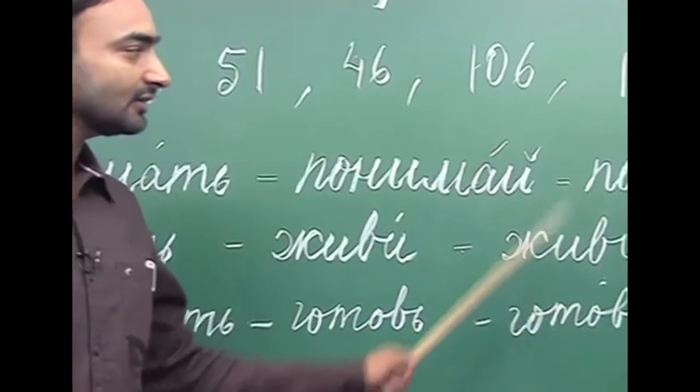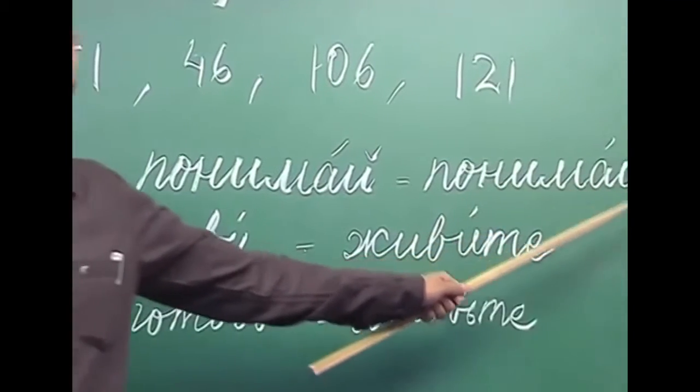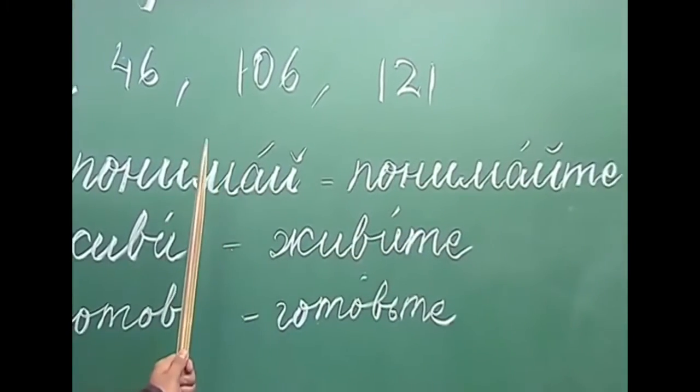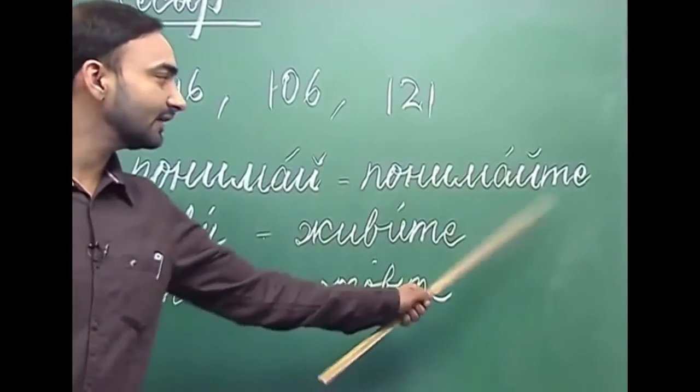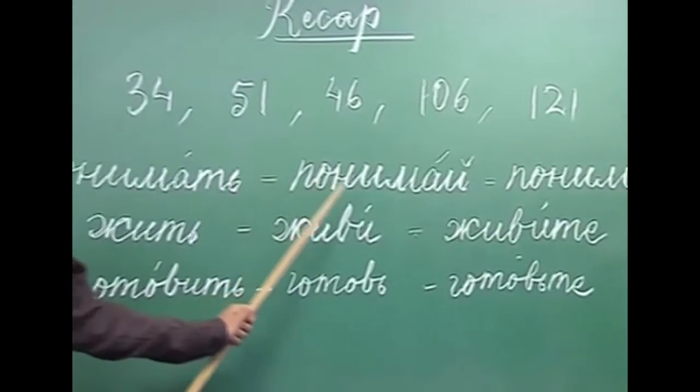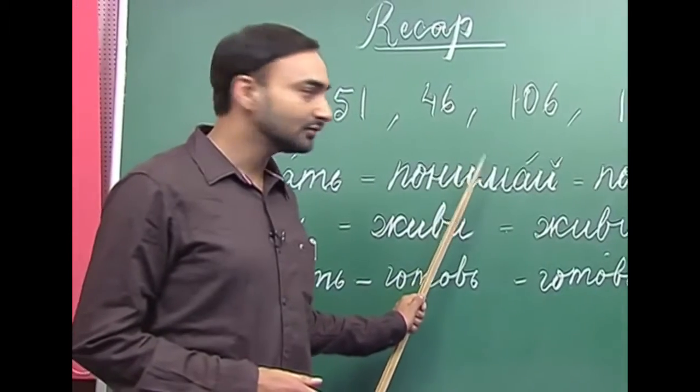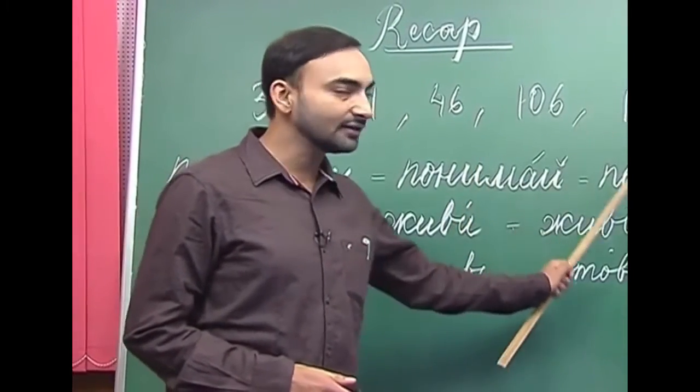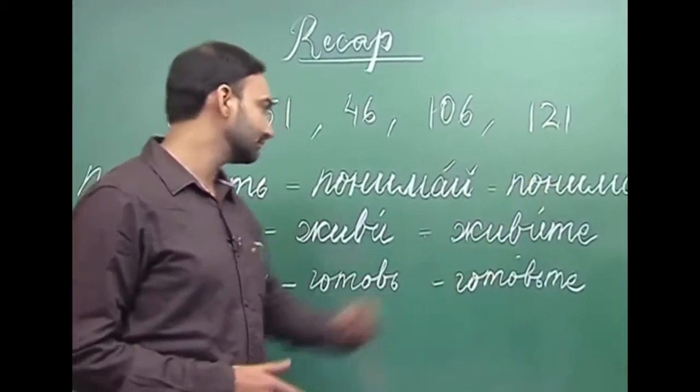So, panimat, panimai, and the formal by adding te in the informal form, panimaite. So, panimat, panimai, and panimaite. So, this is the informal imperative mood, and this one is the formal imperative mood.